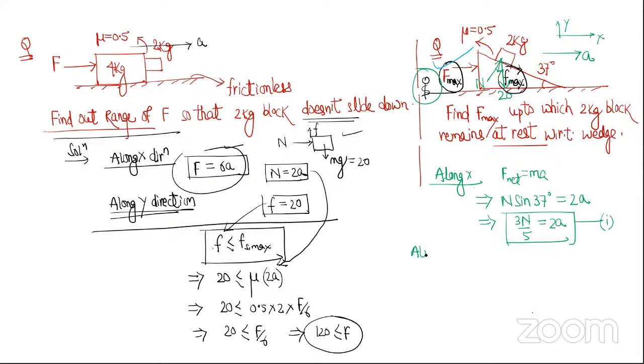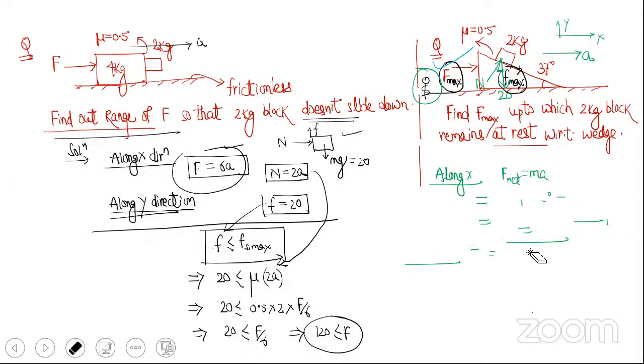Along y direction, net force equals 0. Oh, we made a mistake. This is wrong. Look at this clearly. This is also 37 degree.